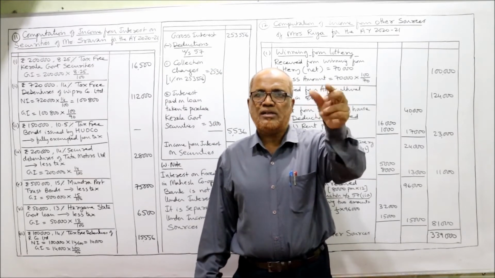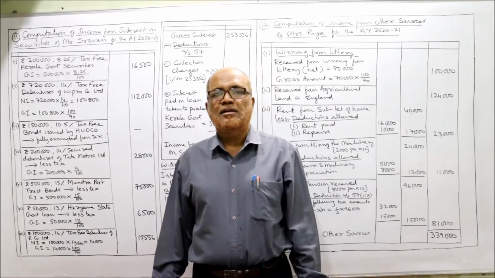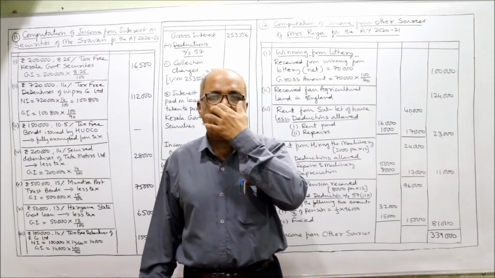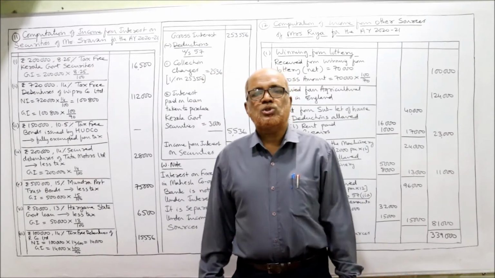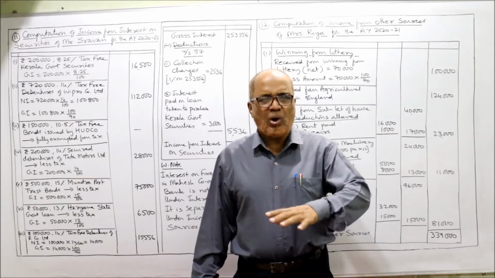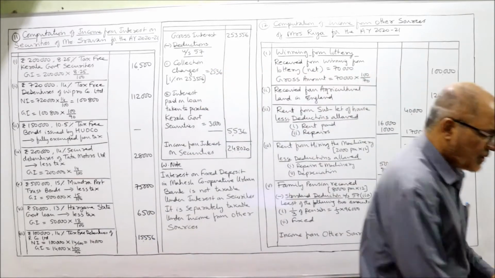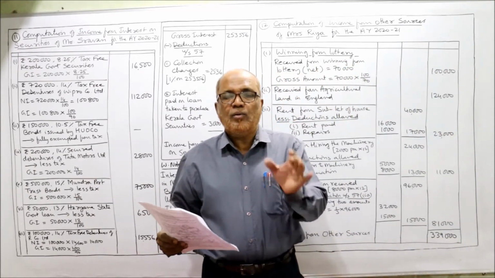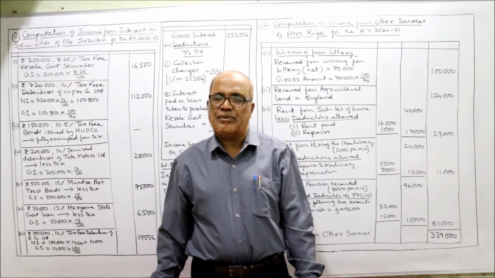Exempted from tax securities are those securities which are specified by the Income Tax Act, and the interest on these securities is completely exempted, like National Defense Certificate and Post Office Savings Bank Deposit. All these examples I have given in the introduction part. So watch that video and you will know the securities on which income is exempted.